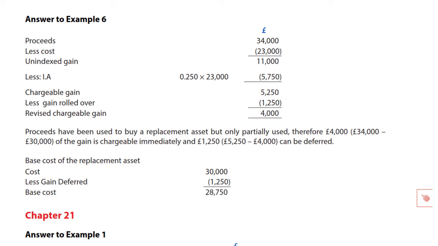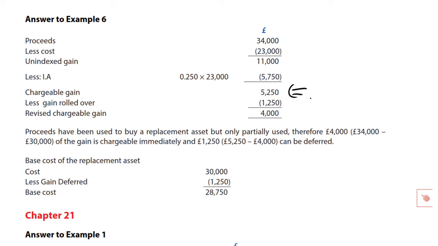Okay, let's review our answer to this, therefore. Now we know what the insurance proceeds are, 34,000. We have a cost of the asset of 23,000, so to all intents and purposes, this is a normal, simple gains calculation on a normal disposal using the insurance proceeds as your sale proceeds. We can then deduct indexation allowance based on the allowable cost figure, and therefore we get the chargeable gain, which is what I asked you to work to. It's a basic standard gains calculation when dealing with a corporate disposal of a chargeable asset.